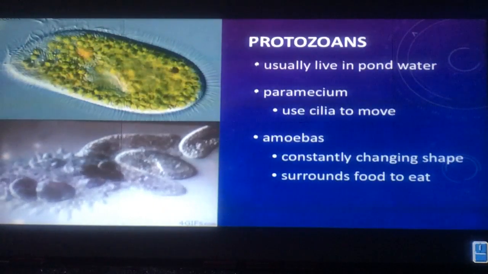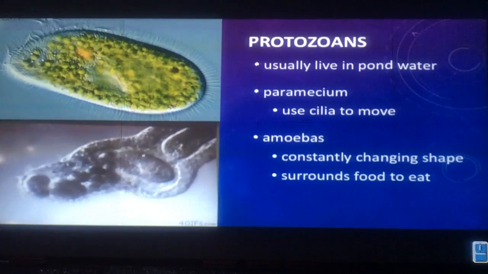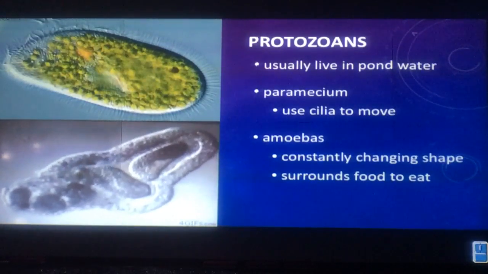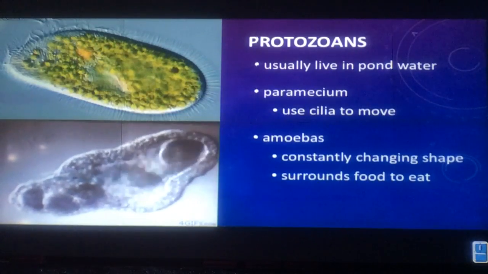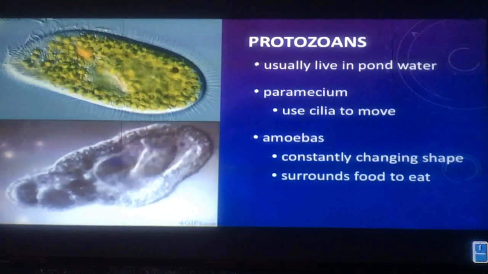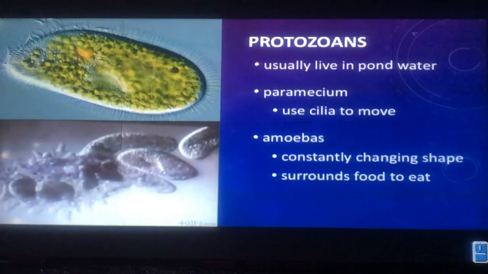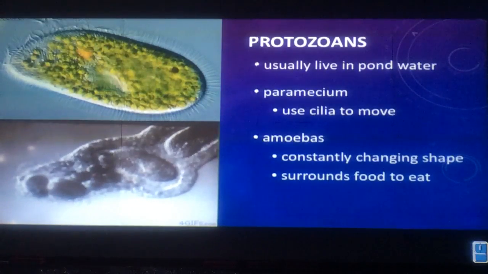Protozoans usually live in pond water. There are more than just two examples, but here are two. The first one is called a paramecium, and it moves around by those little tiny hairs that are connected to this organism, and they move actually rather quickly.